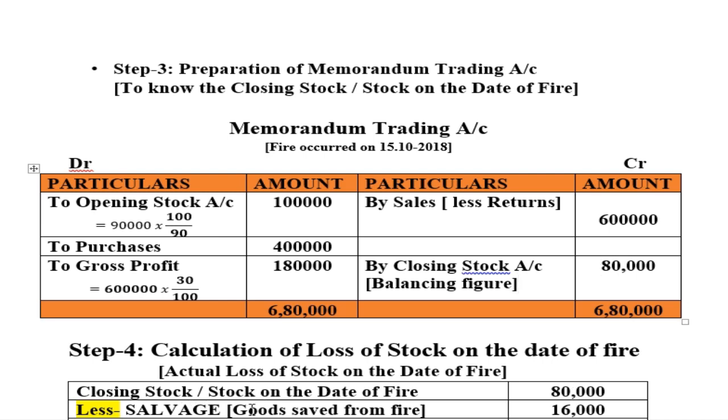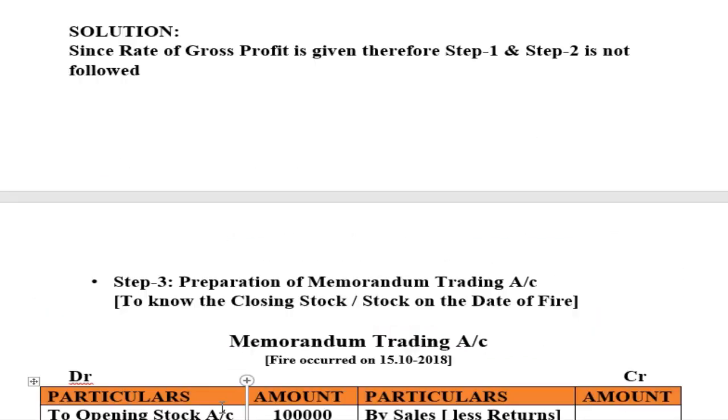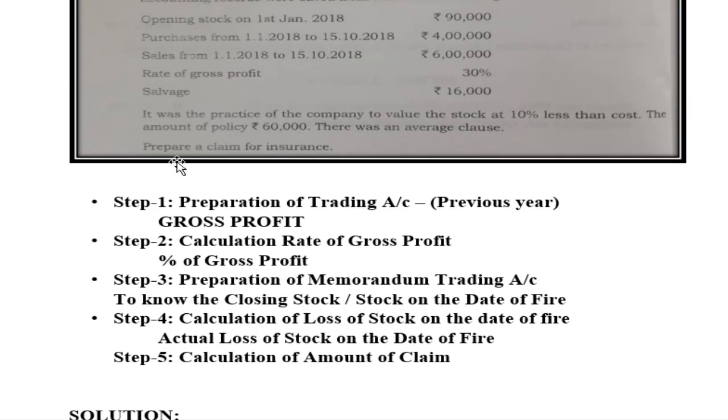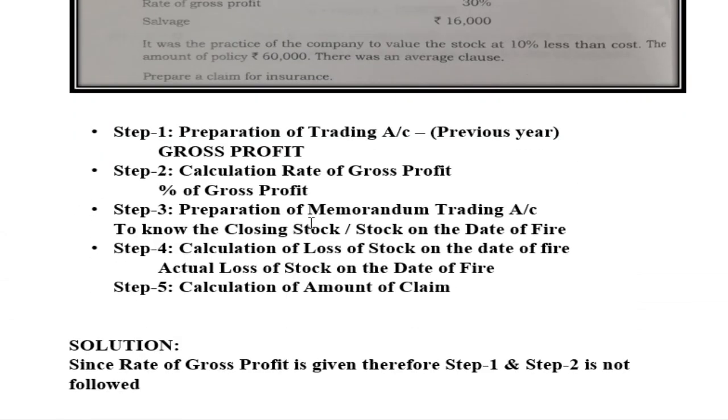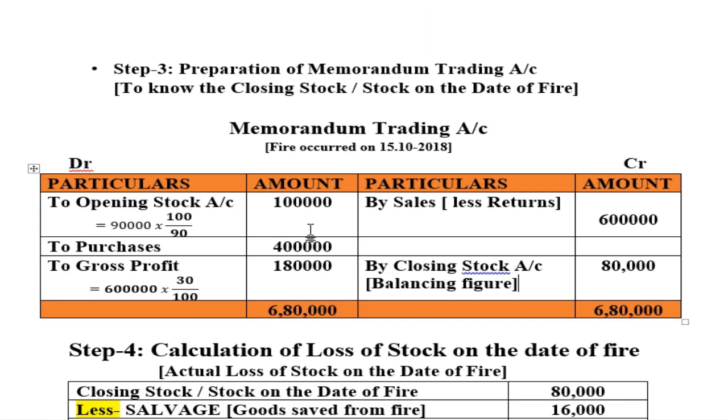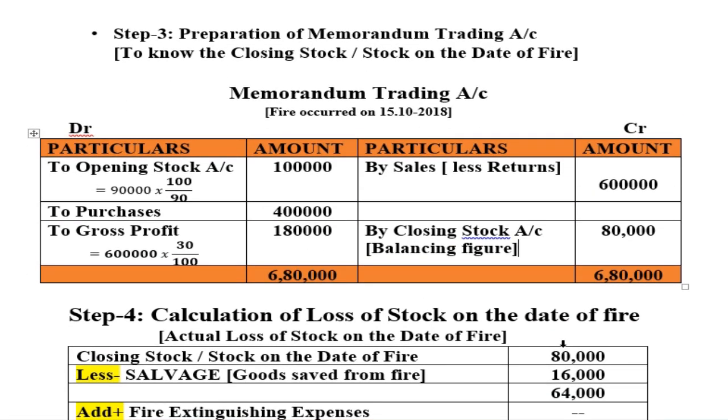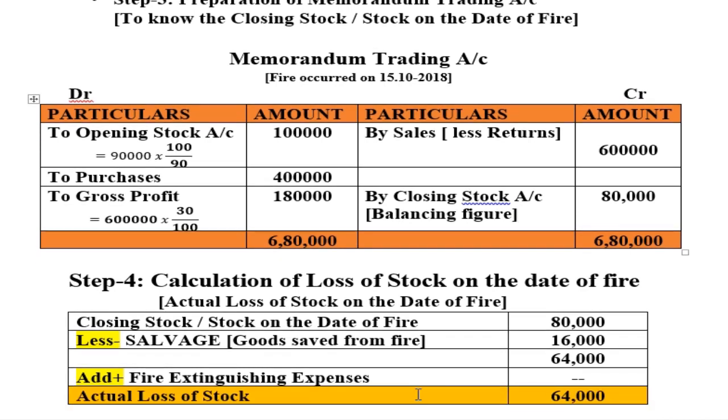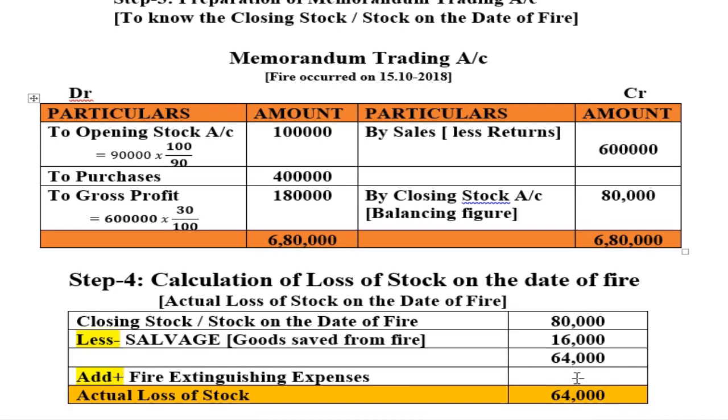Less: salvage, any goods saved from the fire accident. See here they have given the salvage value as 16,000 rupees. So enter this. The salvage value is 16,000. So now 80,000 minus 16,000, you will get 64,000. Then add fire extinguishing expenses, nil. Nothing is given here. 64,000 minus 0, you will get 64,000. So you will get the actual loss of stock.